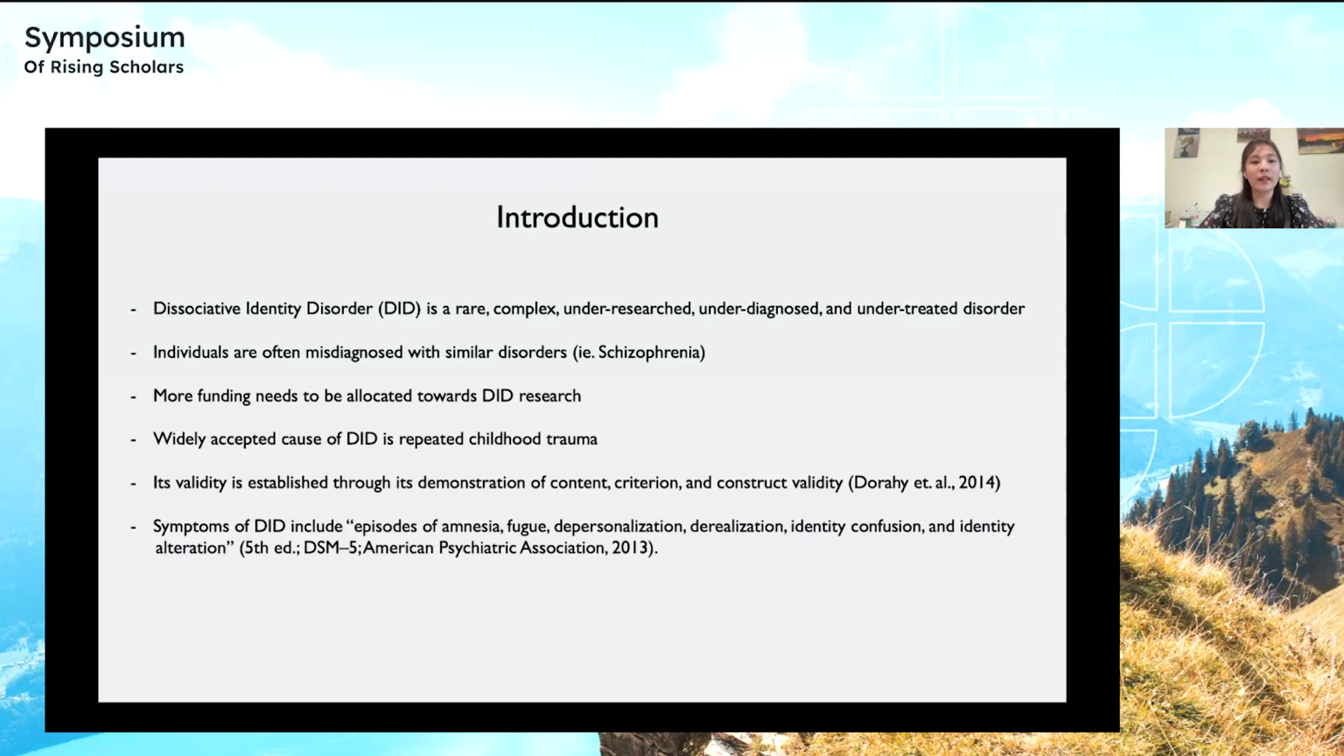To continue, the widely accepted cause of DID is repeated childhood trauma that occurred between the ages of 5 to 10, which is when it is developed. However, early symptoms will be noticeable at around 6 years of age. To continue, its validity is established through its demonstration of content, criterion, and construct validity. And additionally, symptoms of DID from the DSM-5 include episodes of amnesia, fugue, depersonalization, derealization, identity confusion, and identity alteration.